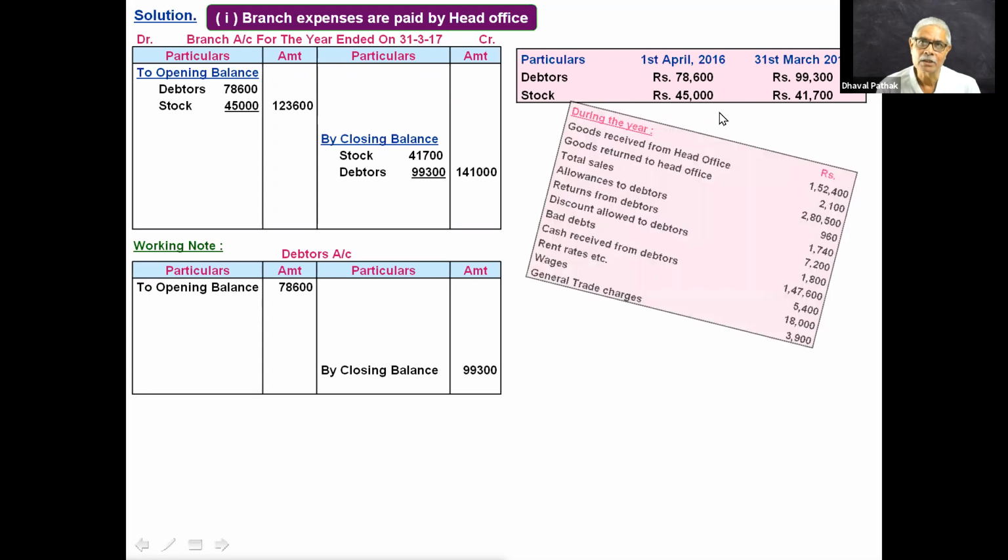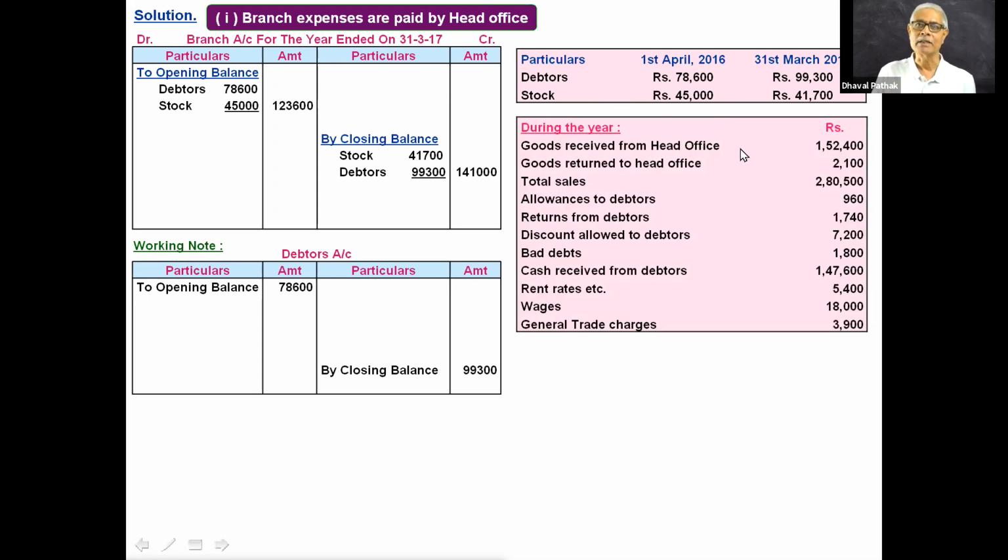Now next transaction. Goods received from HO, that means goods sent to branch. What is the other word for goods received from HO? Branch says that goods are received from HO. That means HO says that goods are sent to the branch. So you have to look at the transaction from the point of view of HO. HO says that goods are sent to the branch. Branch is the receiver. Debit the receiver. Right on the debit side of branch account, goods sent 1,52,400.